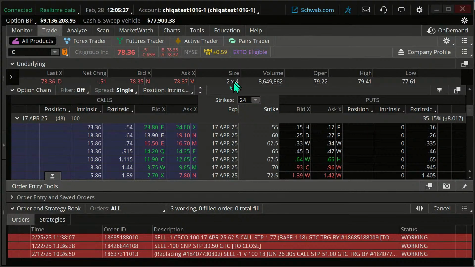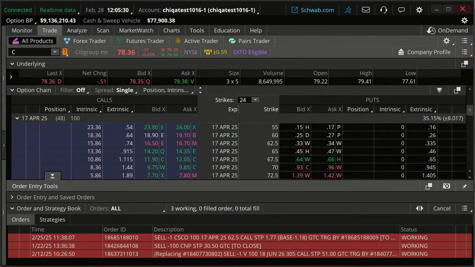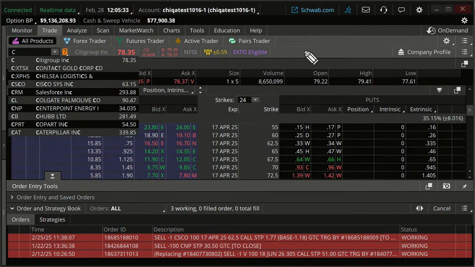Okay. So what's a back ratio spread? A back ratio spread is kind of like a vertical spread, except we're going to do an unequal number of long options and short options. So typically we're going to do one short option or some multiple thereof, and two long options or some multiple thereof. Ultimately we could do 2 short and 4 long, 3 short, 6 long. You get the picture on that.